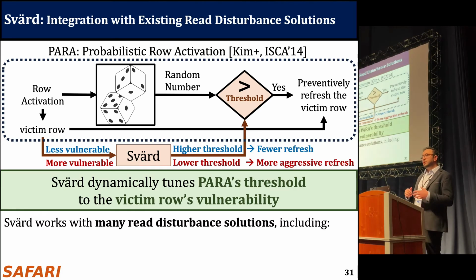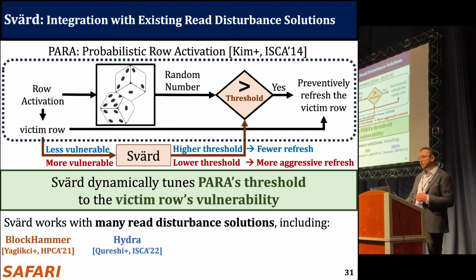I will not get into details, but SVART can be similarly integrated with other read disturbance solutions as well, such as RowHammer, Hydra, RRS, and AQUA that we try.